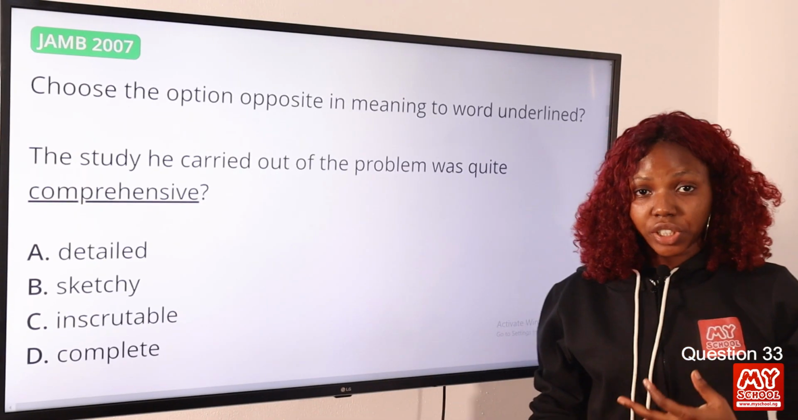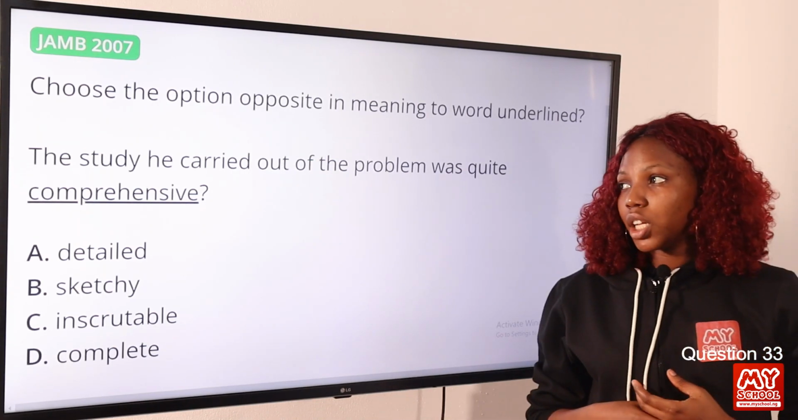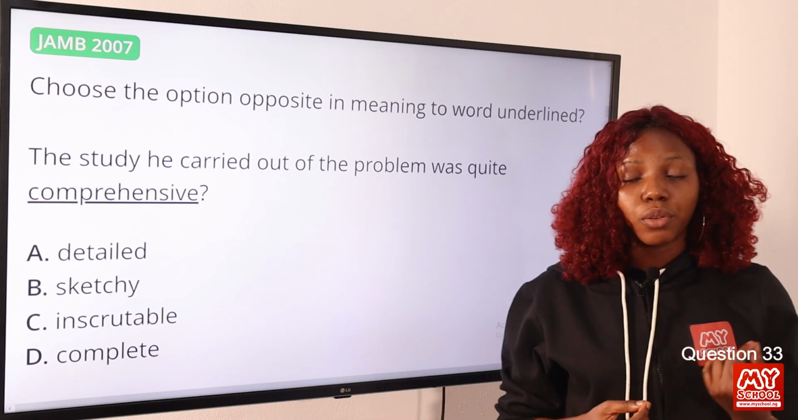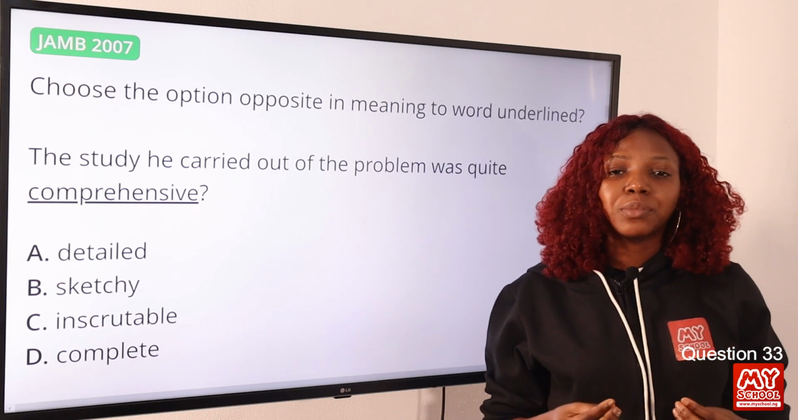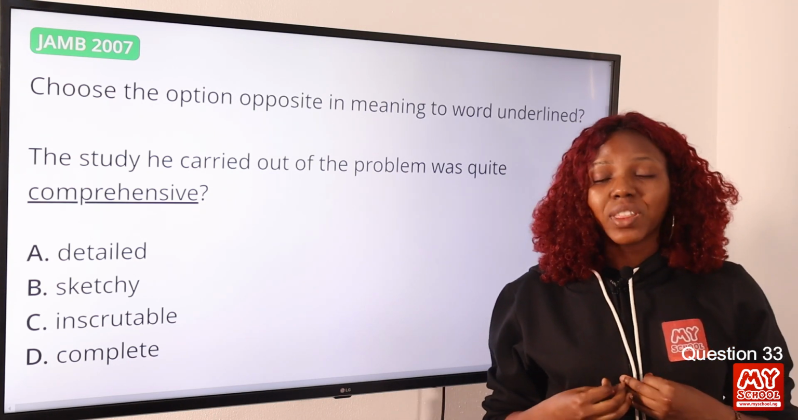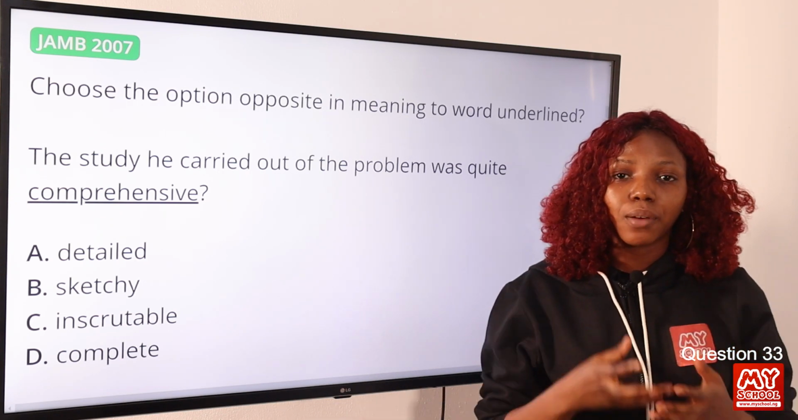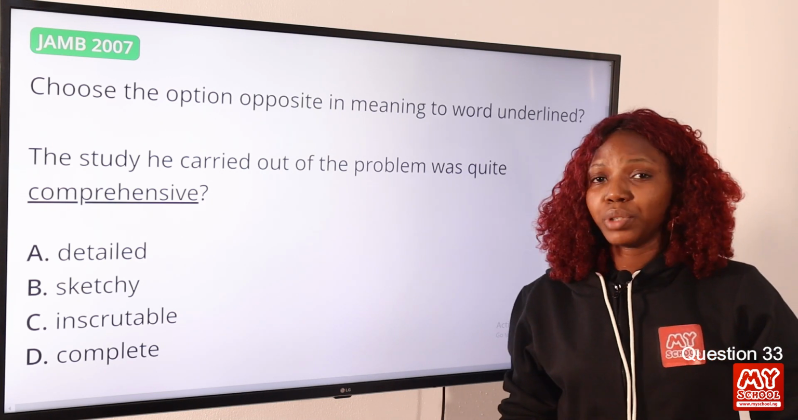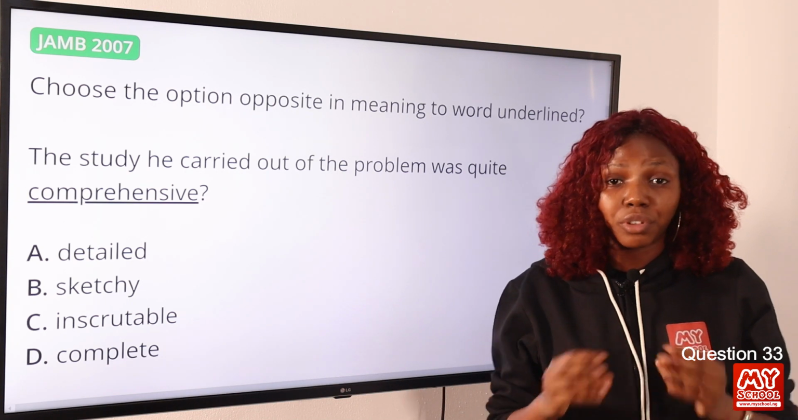Question 33. Choose the option opposite in meaning to the word underlined. The study he carried out of the problem was quite comprehensive. Now, the word comprehensive is underlined in this sentence, and comprehensive is something detailed and thorough. When we think of the word comprehensive, we think of all, the entire thing, it's complete. Okay, so the answer to this question is option B, sketchy. When something is sketchy, it is not detailed, it is not thorough, it is just brief.